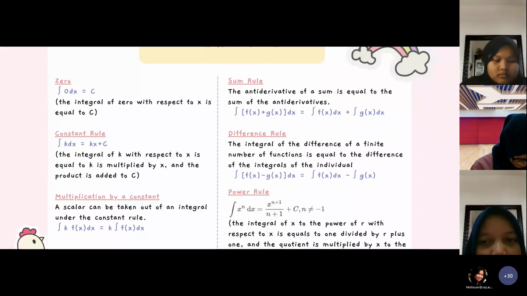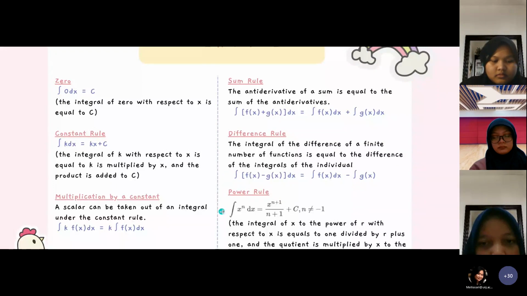The integral of k multiplied by f of x with respect to x equals k multiplied by the integral of f of x with respect to x. Fourth, sum rule. The antiderivative of a sum is equal to the sum of the antiderivatives. Fifth, difference rule. The integral of the difference of a number of functions is equal to the difference of the integrals of the individuals.